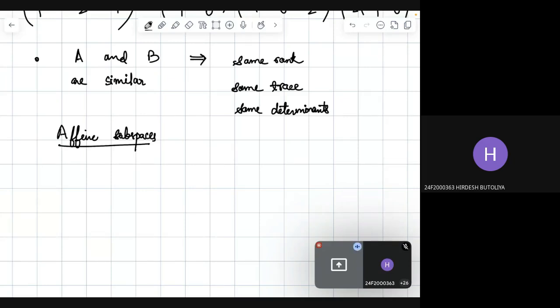We know that a vector space over a field R has two operations: vector addition and scalar multiplication, and it satisfies certain properties.